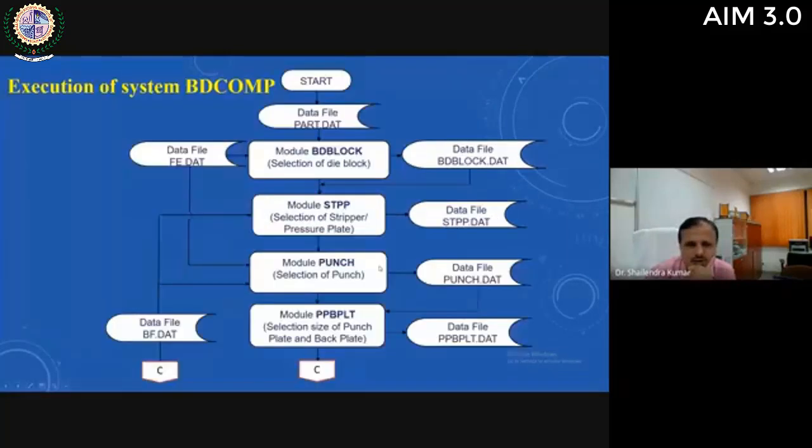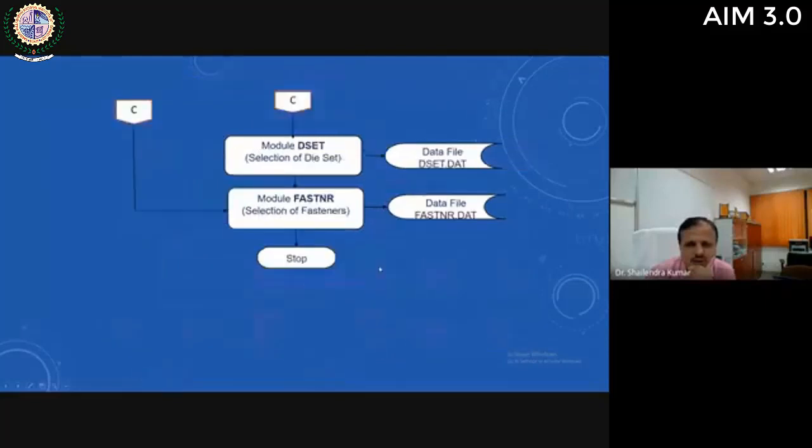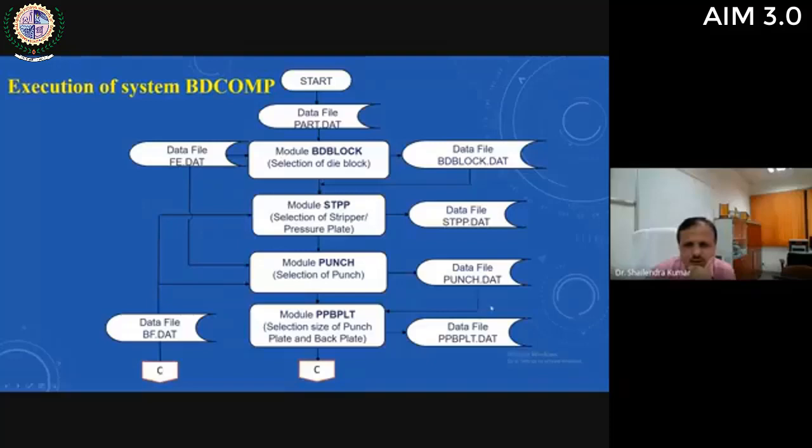So the sizes of all these components are selected one by one, and their outputs are stored in different data files. You can see from this execution that no input is required from the user at this stage.